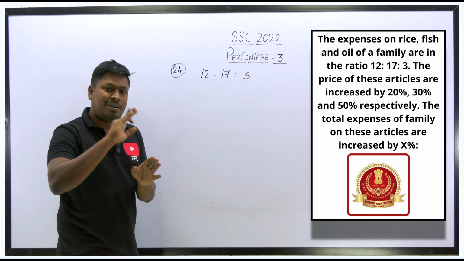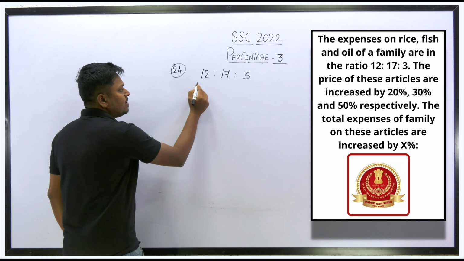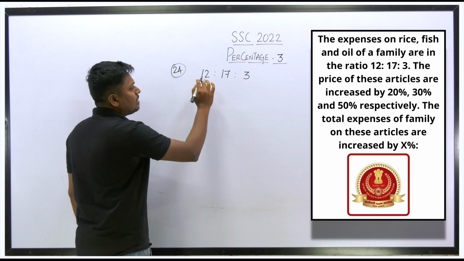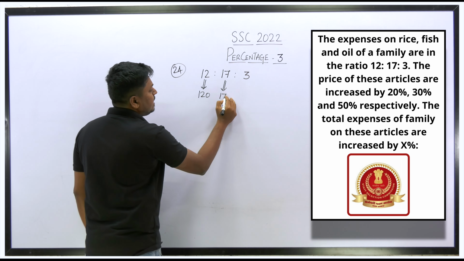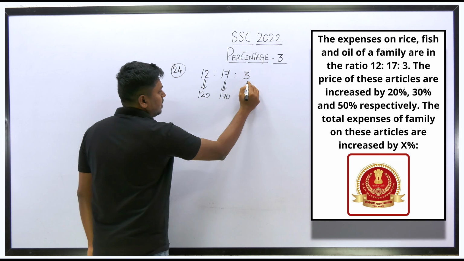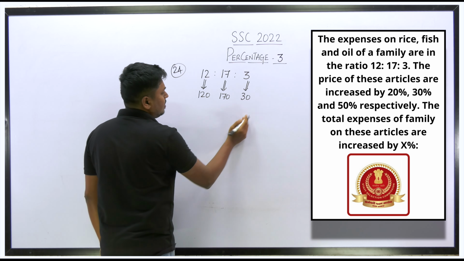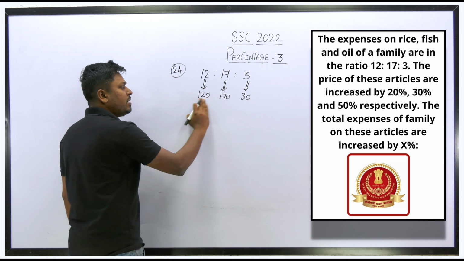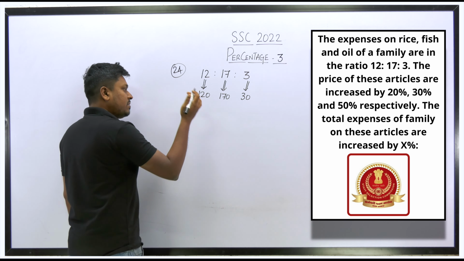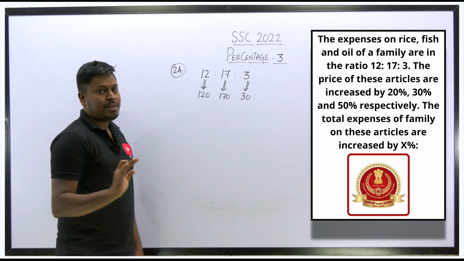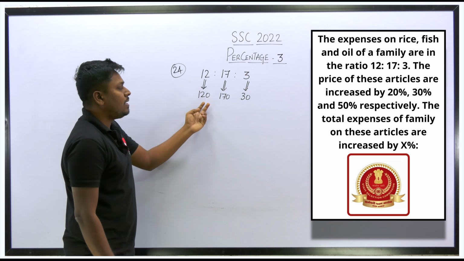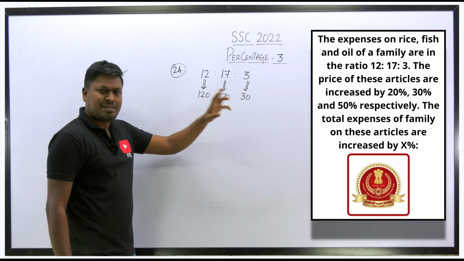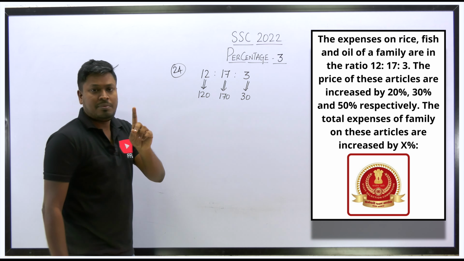So first we need to convert into some values. So what we can do here is, we can take it as 120, right? So 120 will be the rice, 170 will be for fish, and 30 will be for oil. Got it or not? So if we cancel the 0s here, the resultant will be 12, 17, 3, same values. So we have to fix some value, no other way. You can also take it as 240, 340, and 60, right? Whatever you take, you will get the same answer.